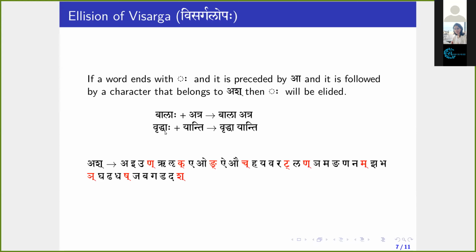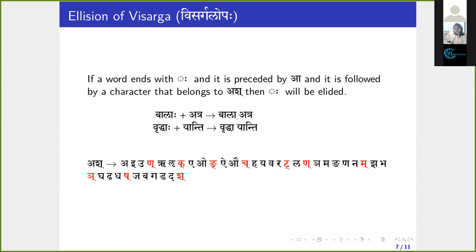Vruddhaha yanti. The word ends with visarga and is being preceded by a, and it is being followed by a word starting with yakara, yanti. This ya belongs to ash, haya varat. Yakara is there. This belongs to ash pratyahara. The condition is satisfied. Then what happens? This visarga will be elided. Then the final form is vruddha yanti, where yanti means goes. Okay.